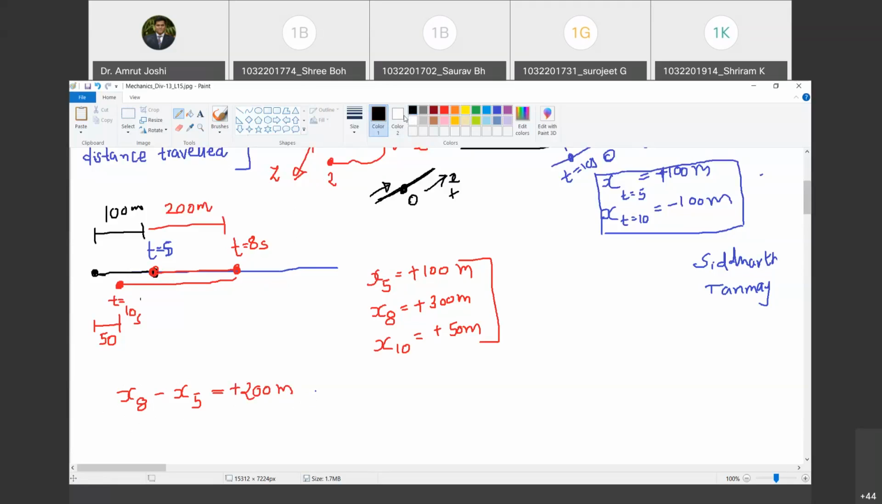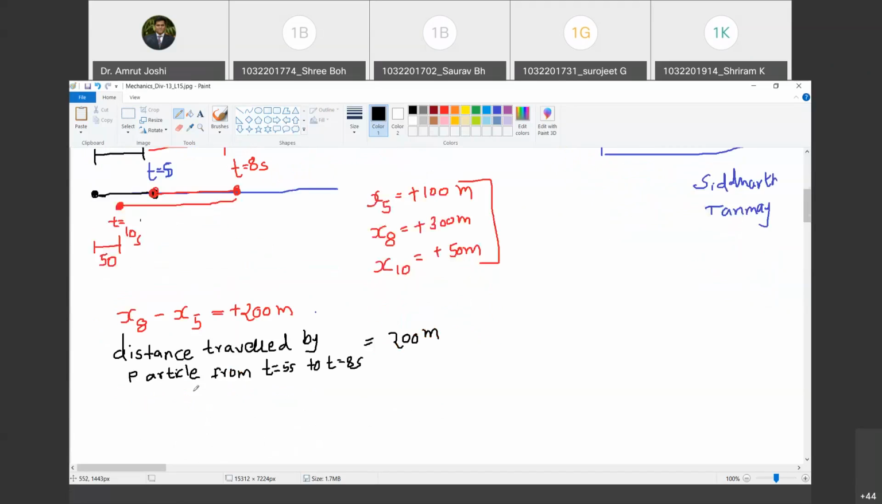And how much is the distance traveled by the particle from t equal to 5 seconds to t equal to 8 seconds? Tell me. It is 200 meter also. It traveled the distance of 200 meters. Do you agree with me? Yes, sir. This is the first part of the calculation.